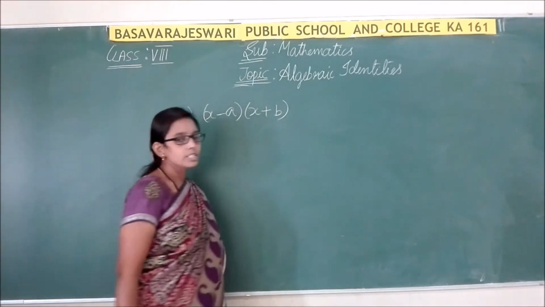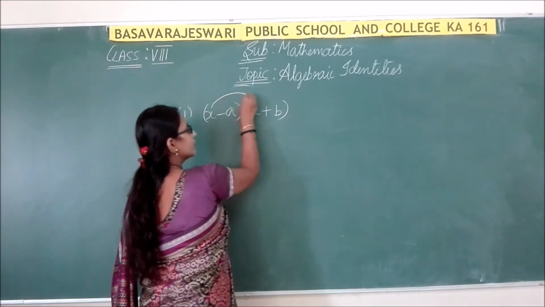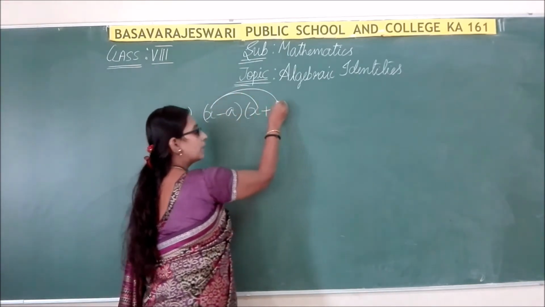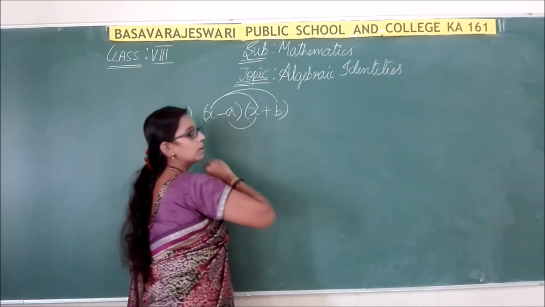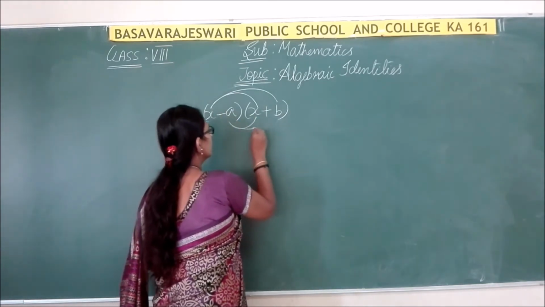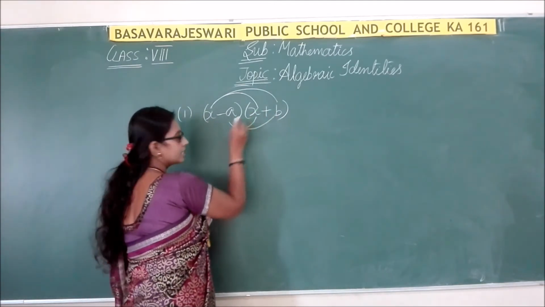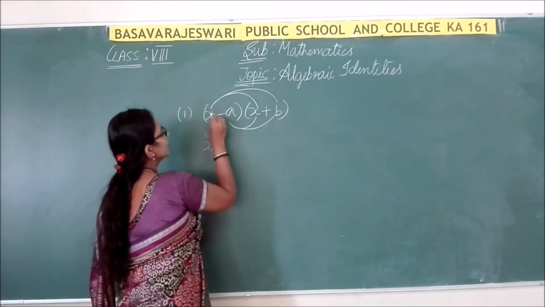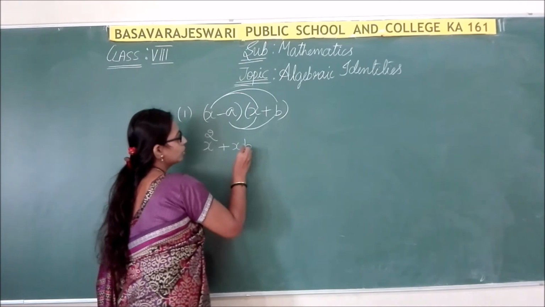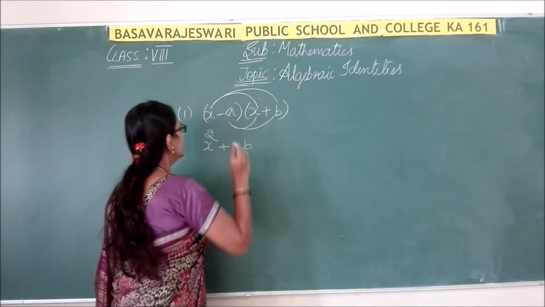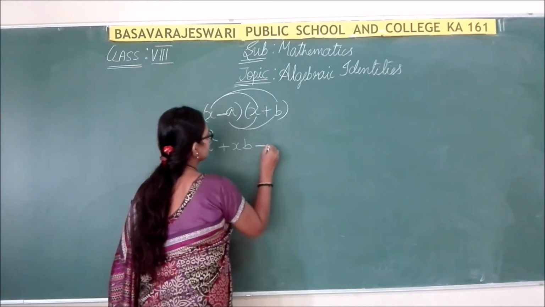Same procedure whichever we have followed for those two identities, same procedure here. Multiply the first term to all the terms inside the bracket, then multiply the second term with the sign. Don't forget to multiply with the sign. So now x into x is x square, then plus x into plus b, that is plus xb. Now once again here minus is there, here plus. So plus into minus is minus.